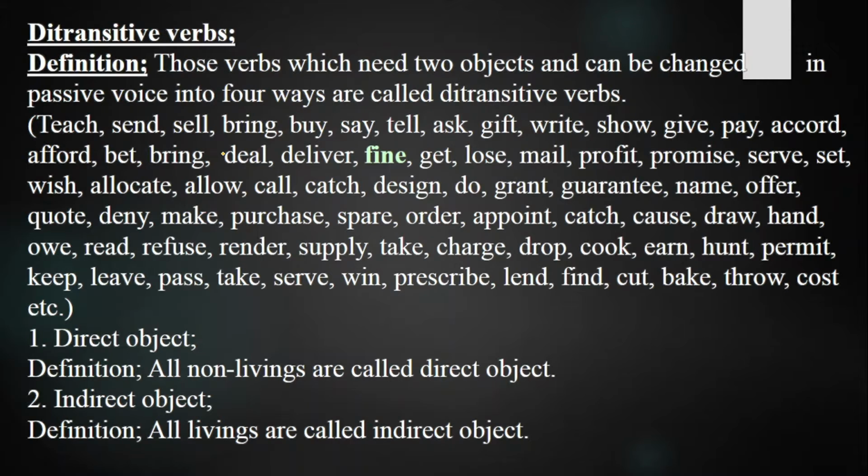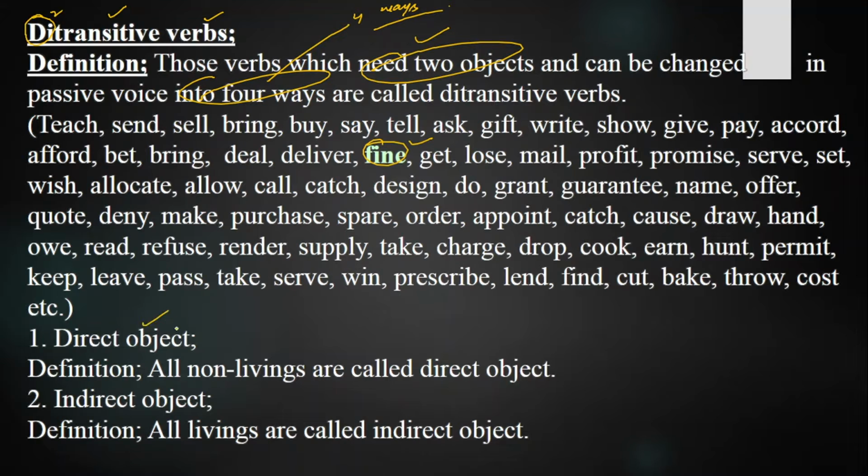So let's begin. Today we will be discussing the ditransitive verb find from active voice into passive voice. Before starting, we need to discuss a little bit the definition of ditransitive verbs. Di means two, transitive means it can be changed into passive voice, and verb shows an action. So those verbs which need two objects and can be changed into passive voice in four ways are called ditransitive verbs.